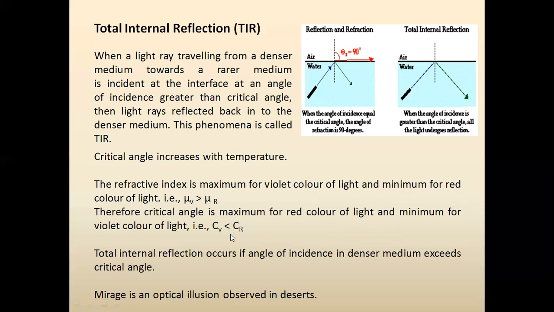Total internal reflection occurs if the angle of incidence in the denser medium exceeds the critical angle. This is the main condition of total internal reflection. We see the mirage, that means Morichika, in the desert. This is a phenomenon of total internal reflection.